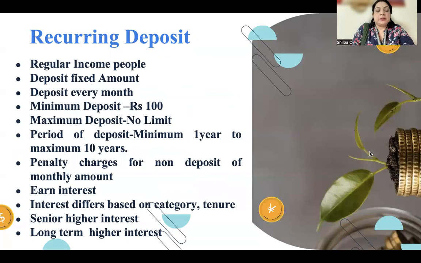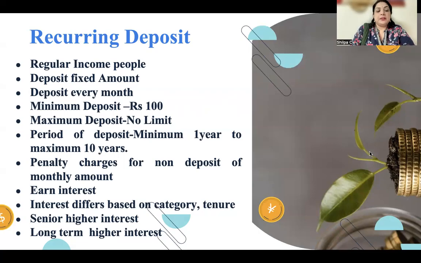Moving on to the next one, which is the recurring deposit. This is a way of motivating people to invest more in the bank, where regular income people usually prefer this kind of deposit. Here the interest is paid on a cumulative basis. You deposit a fixed amount of money every month. The minimum deposit is rupees 100 and there is no maximum limit for a recurring deposit. The period of deposit is a minimum of 1 year and a maximum of 10 years, with penalty charges for non-deposit of the monthly amount.